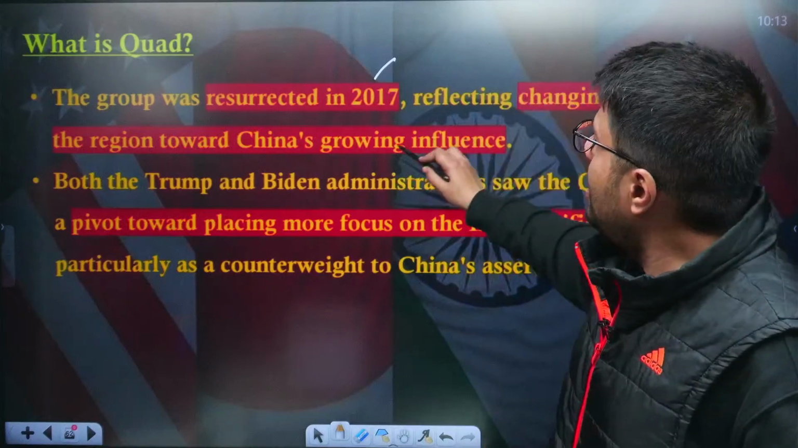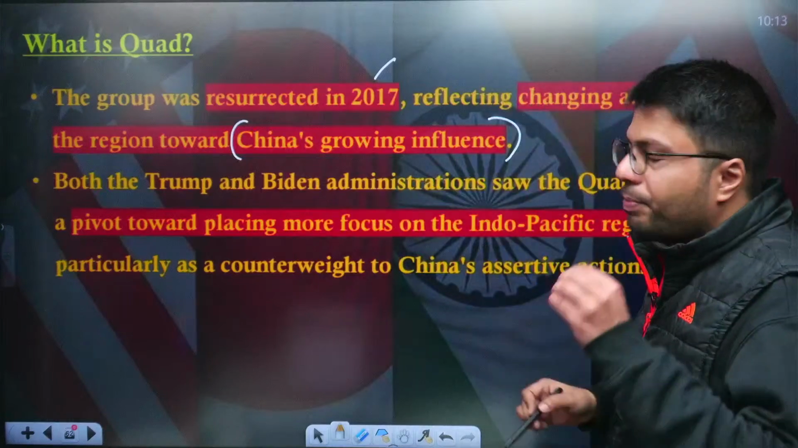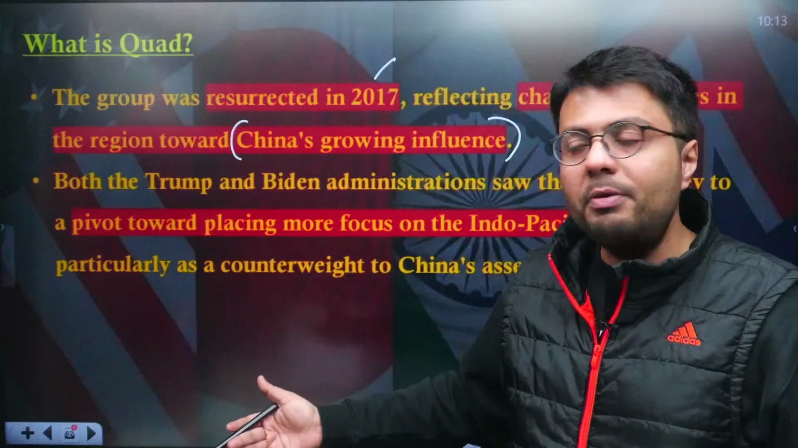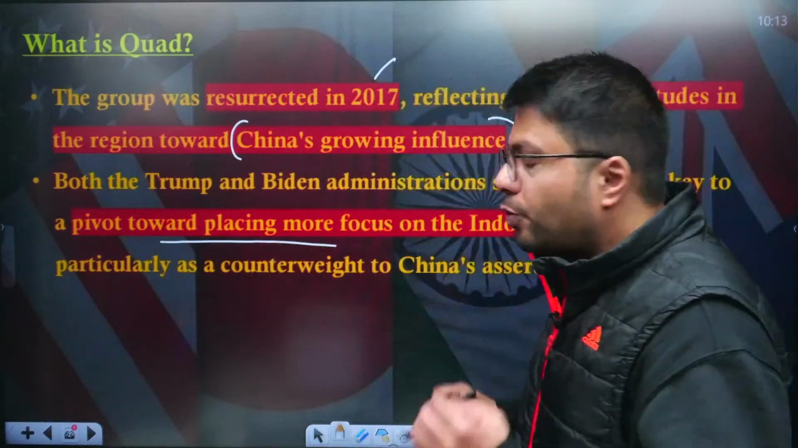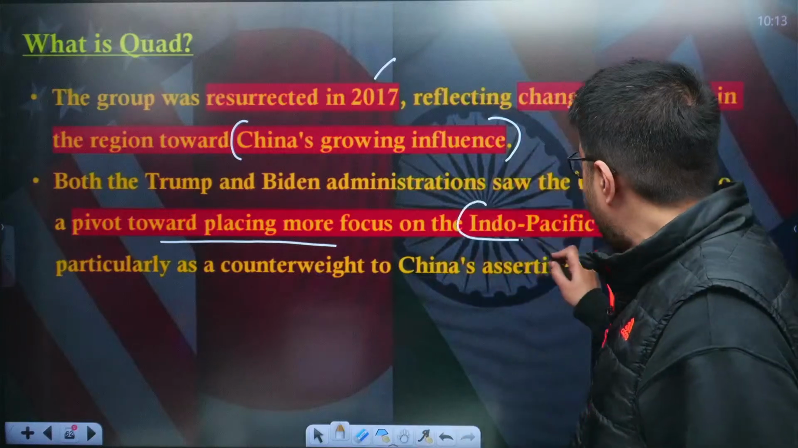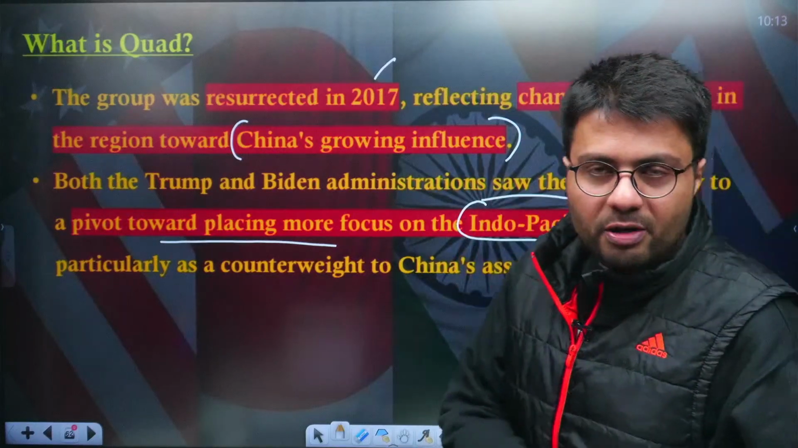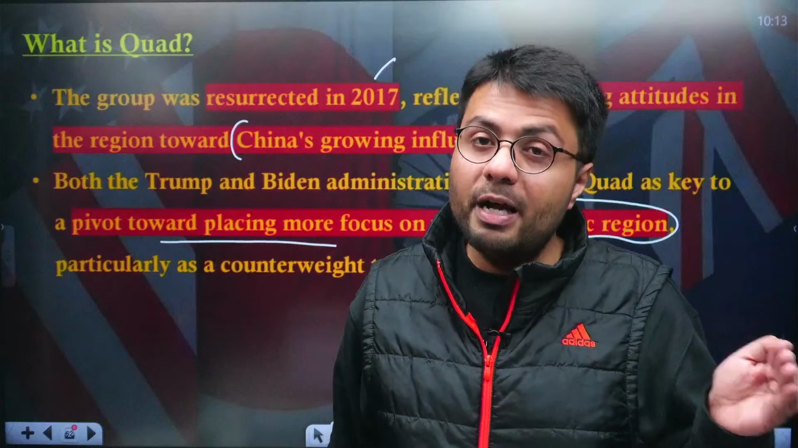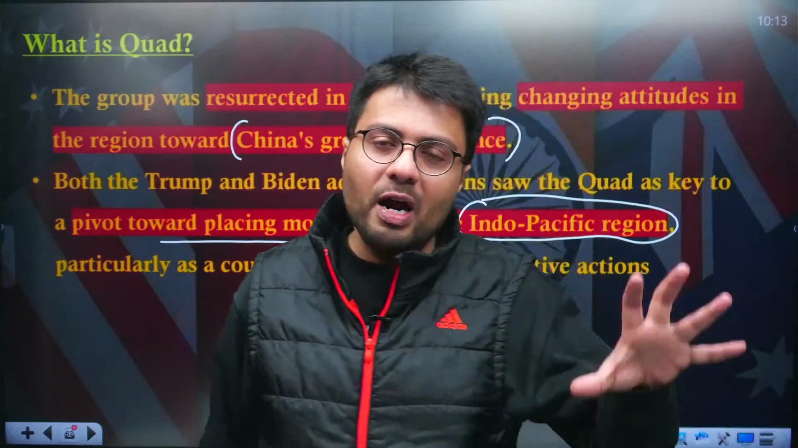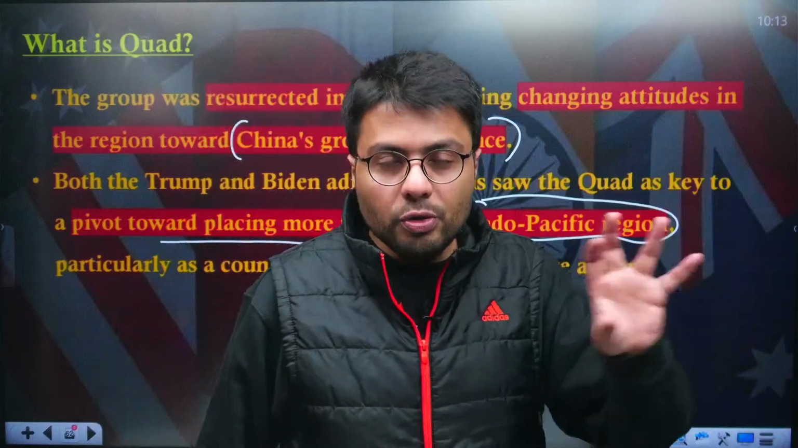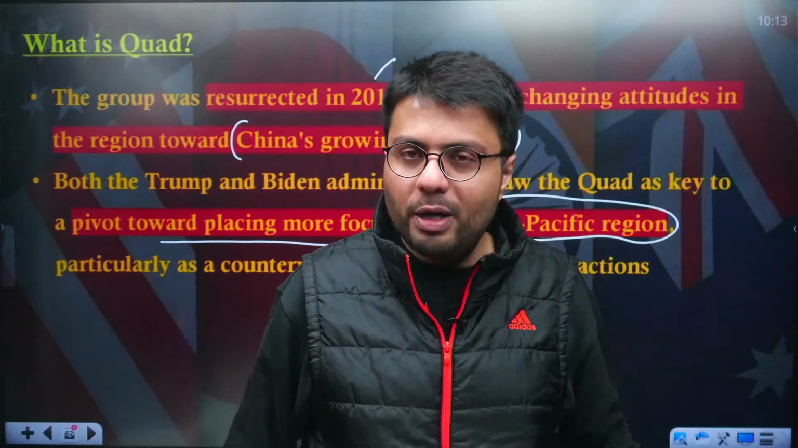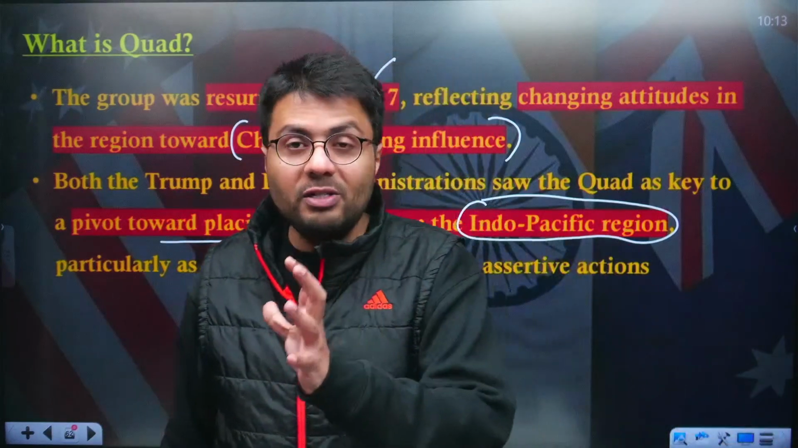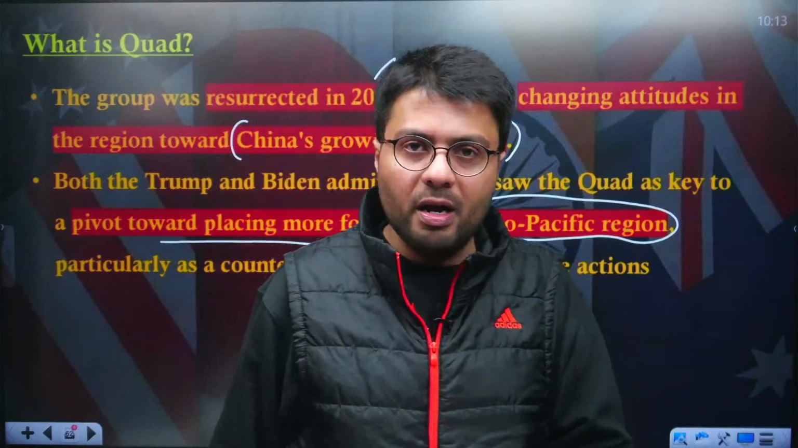It was primarily aimed at the growing Chinese influence, and this grouping had a very positive attitude from the Trump administration followed by the Biden administration, because they wanted this group to focus more on the Indo-Pacific region. Now, the Indo-Pacific region consists of the Indian Ocean region as well as the Pacific Ocean, and in this area we have seen Chinese activities start to take place, which is against the interest of countries like India, Japan, Australia as well as the US. So as to counter this rise of Chinese influence in the Indo-Pacific region, the United States government, followed by the Indian, Australian and Japanese governments, decided to resurrect this quadrilateral grouping.